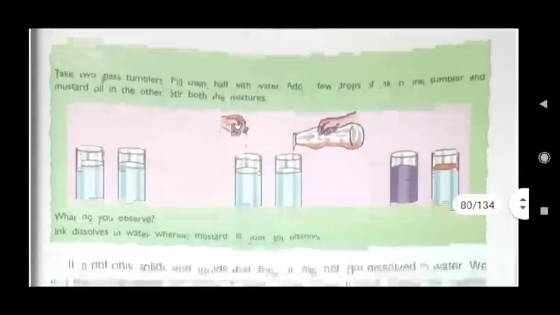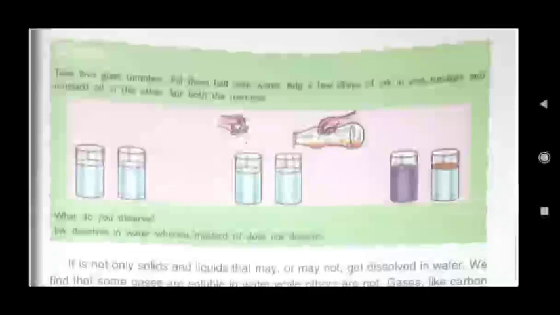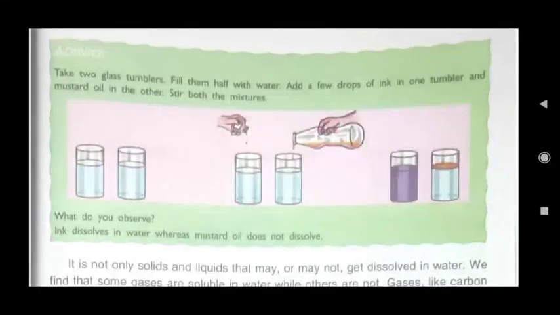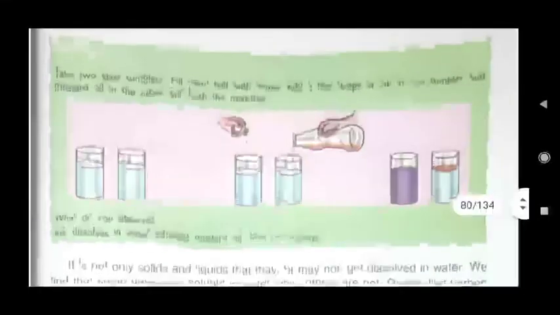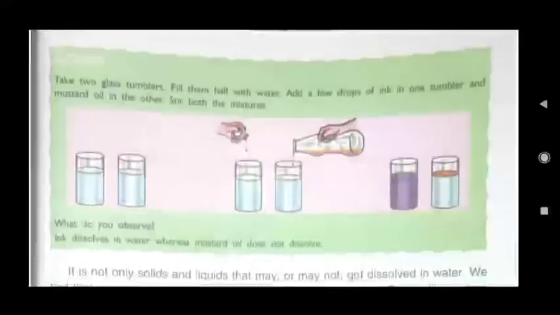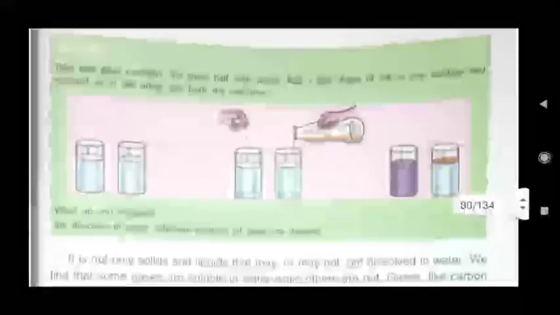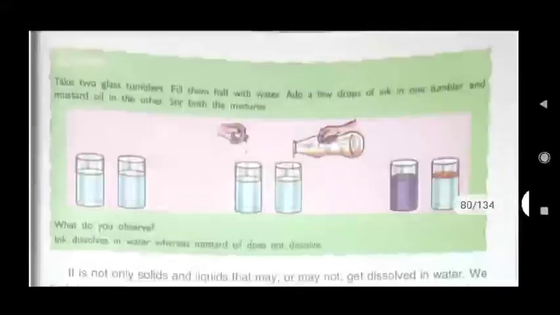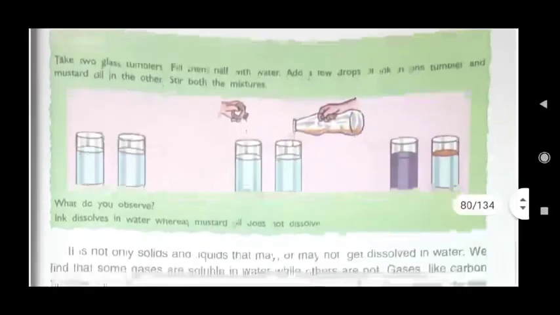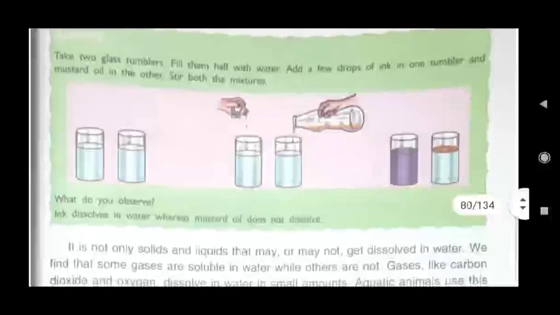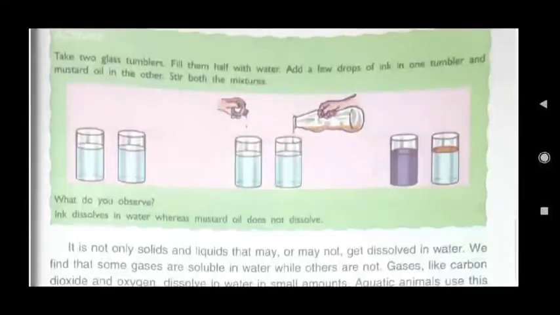Take 2 glass tumblers. Fill them half with water. Both the glass tumblers, you fill with half water. Add a few drops of ink in one tumbler. And in the other tumbler, you add some mustard oil. Mustard oil, easily you can get it from your mom's kitchen.